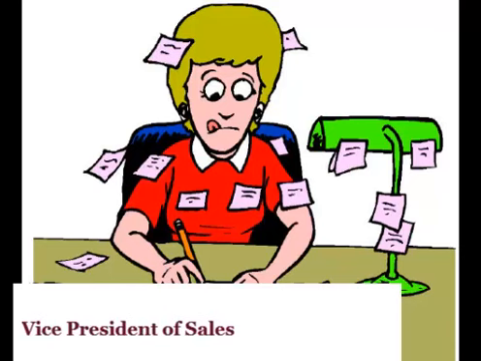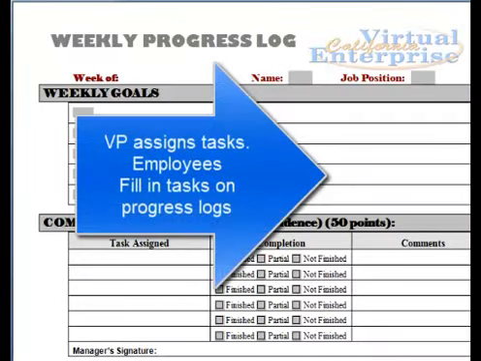The VP of sales and all the sales assistants meet. We pass out a blank progress log to each employee. This particular one is a good example of a progress log since it has so many details in it.